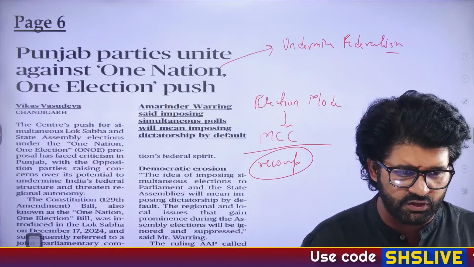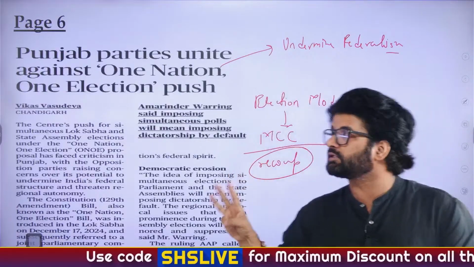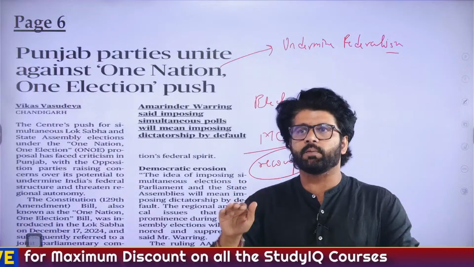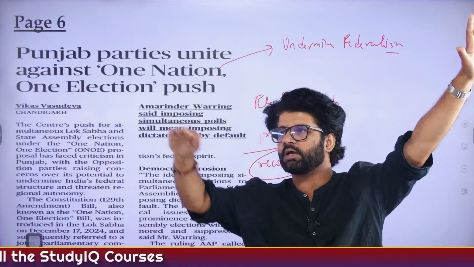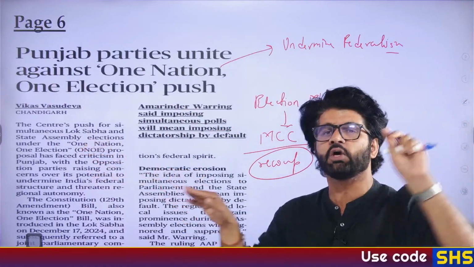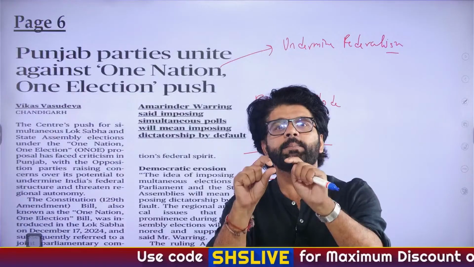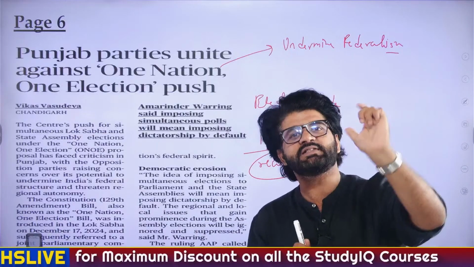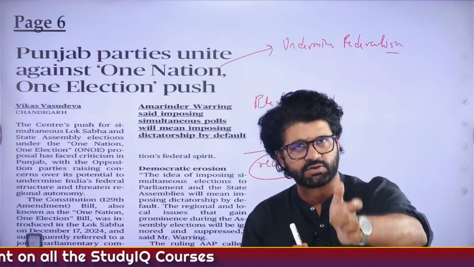The third point, which is a very important point, is that one nation, one election can save time, money, and energy of our country and lead, always in chaos due to election somewhere or the other. Very good, Shashmita. The third point, which is the most important point related to one nation, one election, is this. Let's say elections at the center and states happen at different times. When elections in states are going on, people vote for local issues. When Lok Sabha election is going on, people are voting for national issues.